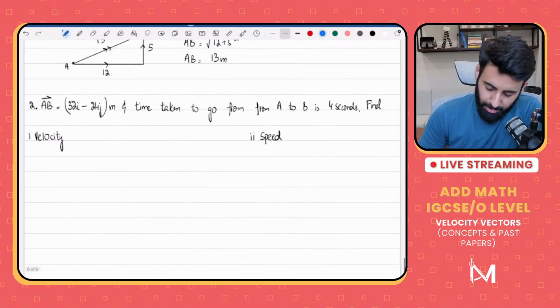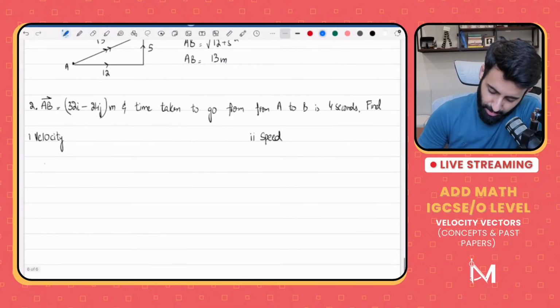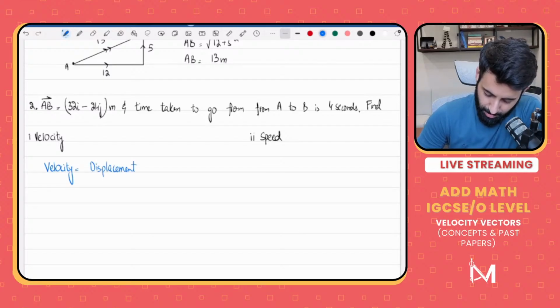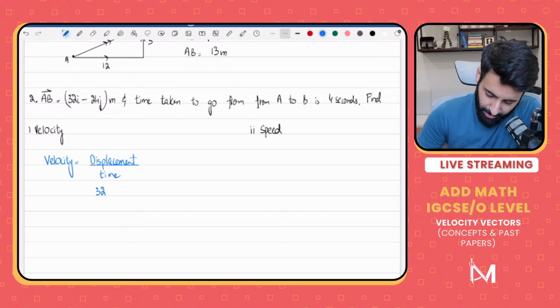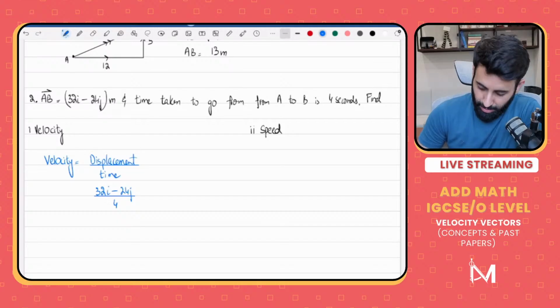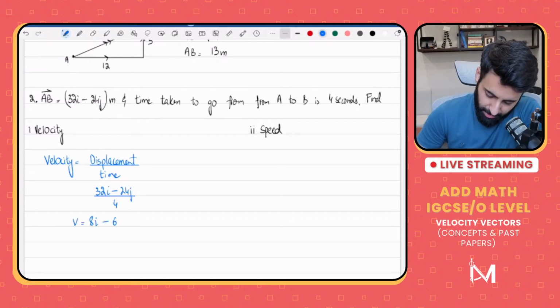So what will the velocity be equal to? Velocity will be equal to displacement upon time, as I just explained. Now, what's the displacement? The displacement is 32I minus 24j. And what are we going to do with this? We're going to divide it by time, which is 4. Can we simplify this? Yes, we can. 32 upon 4 is equal to 8. So 8I minus 6j meters per second.